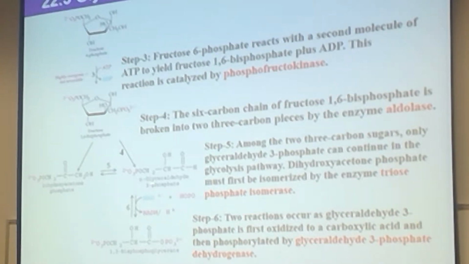So then the next reaction here, which is step 6, the substrate is glyceraldehyde 3-phosphate, and the product is 1,3-bisphosphoglycerate. So what is happening here in this reaction? Look at that. What is this one? NAD plus and NADH. What are they doing? What is the NAD plus?